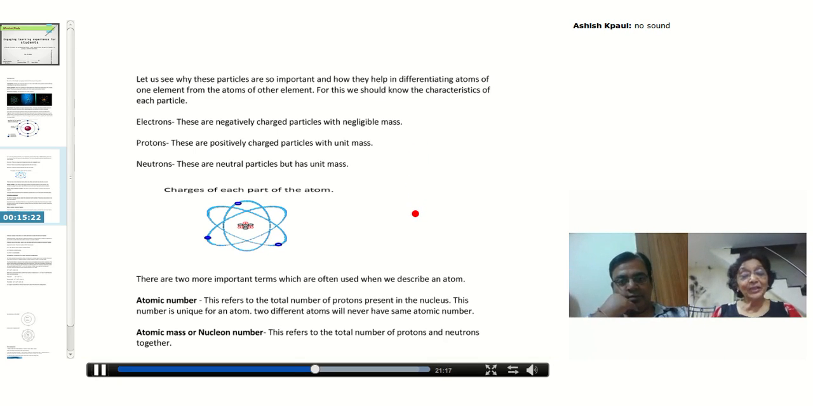Okay, now let's do one more exercise. Why is the nucleus massive? Now you have to explain. Think.